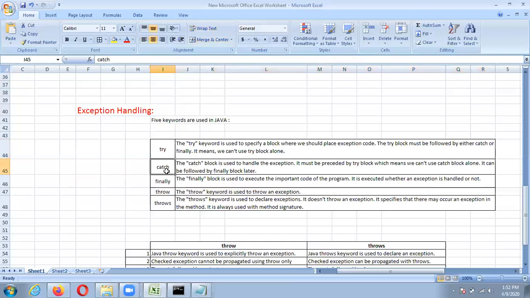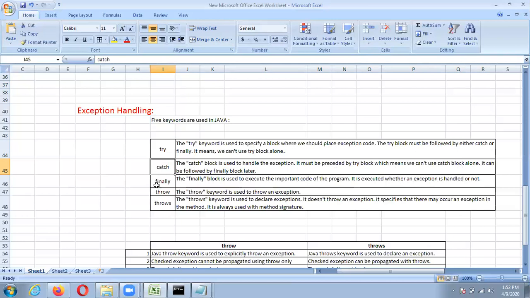Another is the catch block. The catch block is used to handle the exception. It must be preceded by a try block, which means we can't use a catch block alone, and it can be followed by a finally block later.